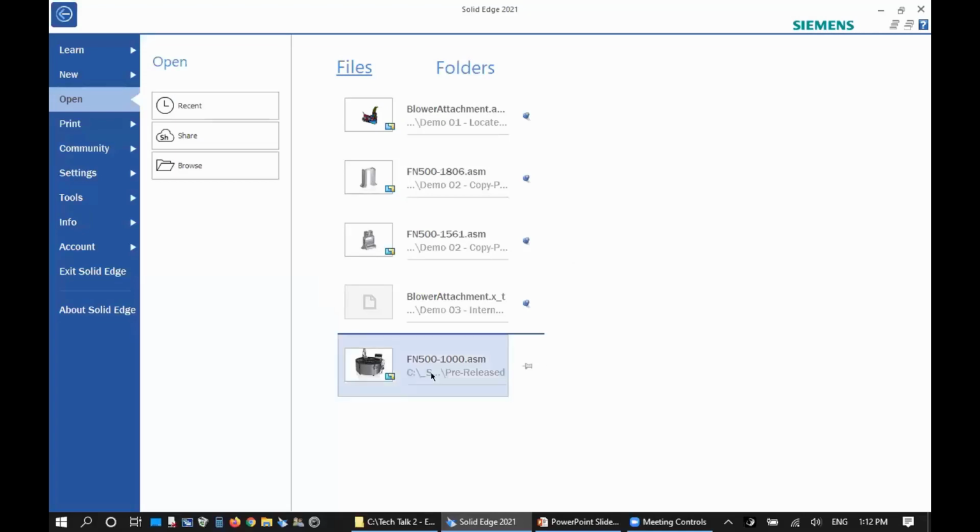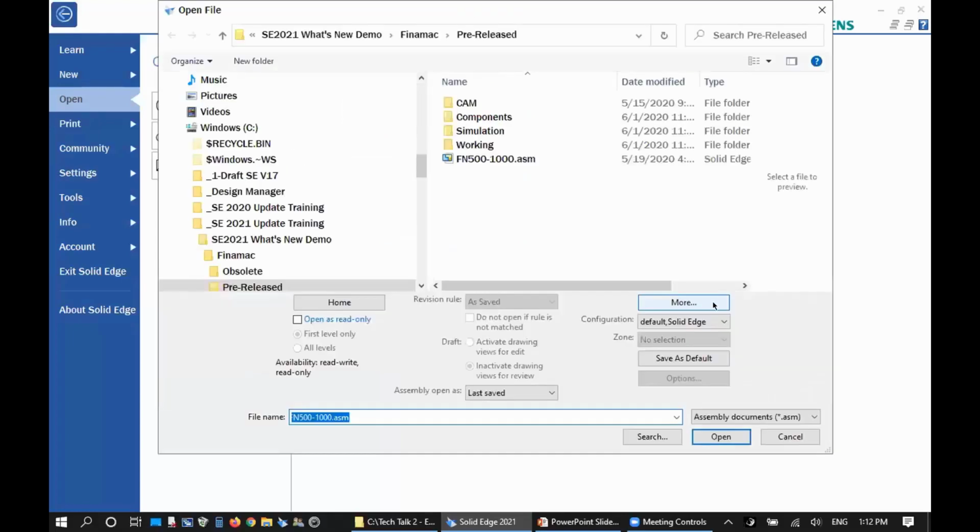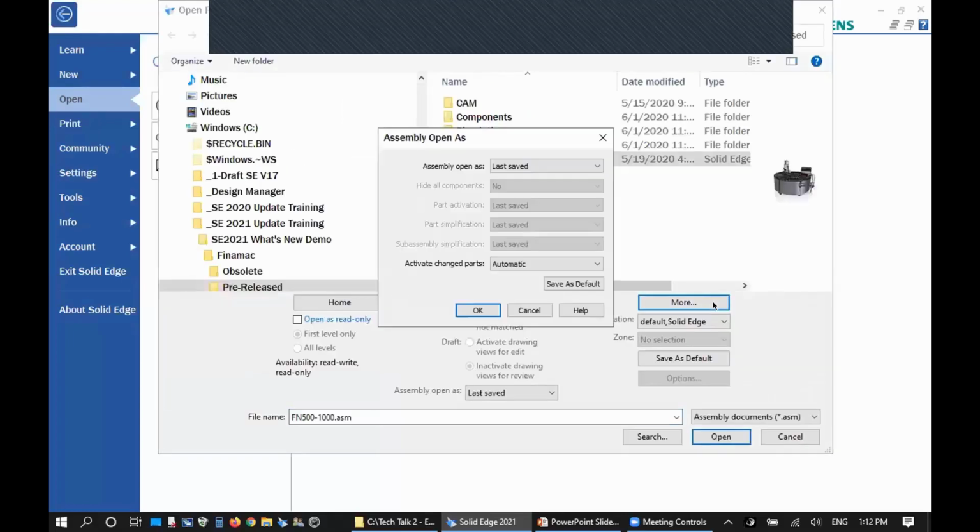I can take the same assembly, except now I'm going to utilize this functionality for large assemblies. So instead of opening this assembly as saved, I want to open in large assembly mode. By default, that particular setting will inactivate all the components. But I'm going to go even further. I'm going to say, hide all the components, okay?